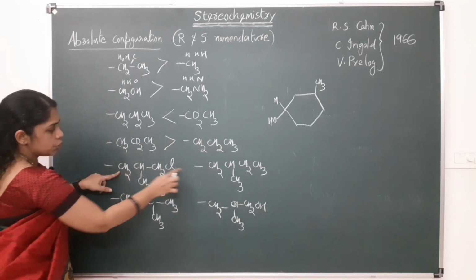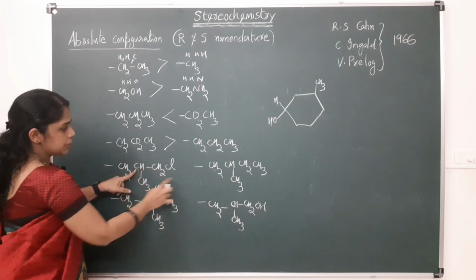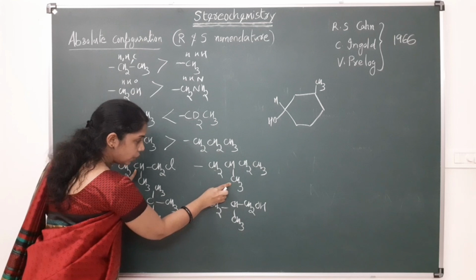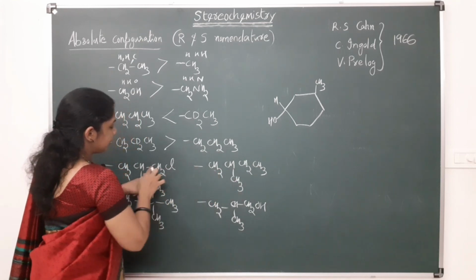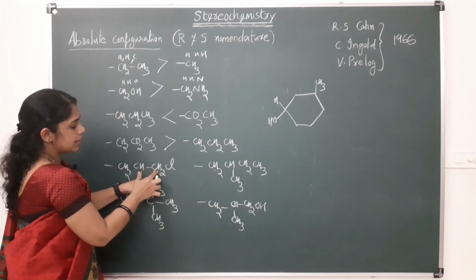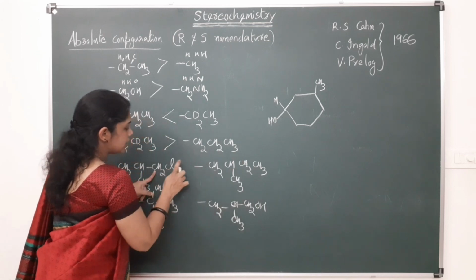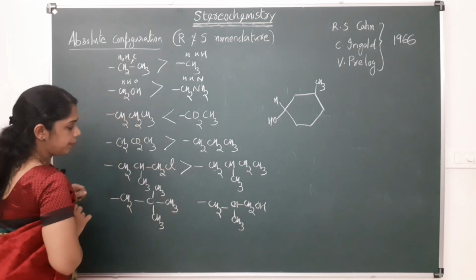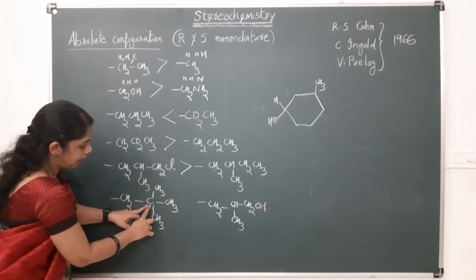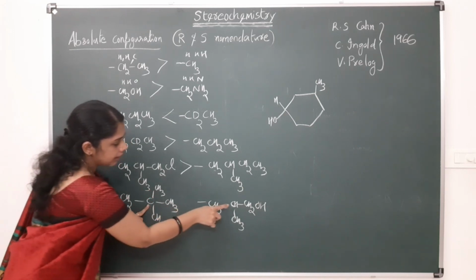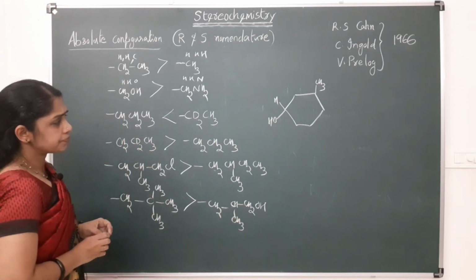Here CH2, here CH2, so there is a tie. The next one is CH attached to CH3, here also CH attached to CH3. So again there is a tie, then CH2 tie. Then this carbon is attached to 2 hydrogen and chlorine, here 2 hydrogen and carbon. Here comes chlorine, so this will get higher priority. Here it is CH2, so there is a tie. Here the carbon is attached to 3 carbons, here the carbon is attached to 2 carbons. So this will get higher priority.